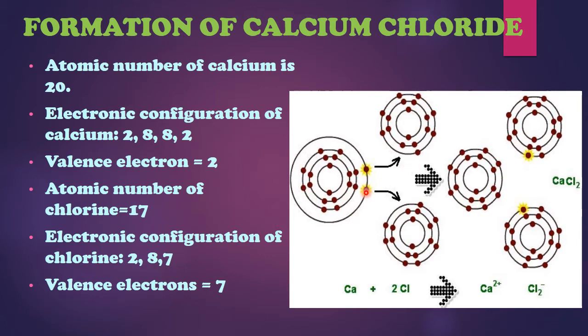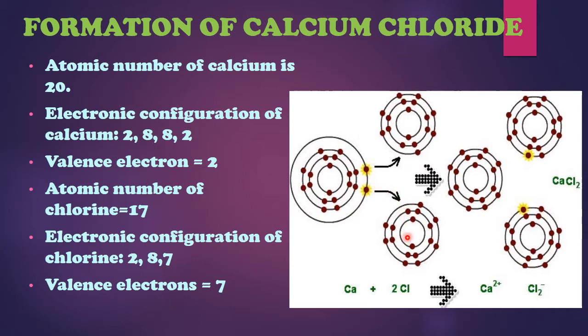This is a calcium atom, and the 2 electrons present in the outermost shell are shown over here. As it has 2 electrons in the outermost shell, it will be interested in losing these 2 electrons. One electron will be given to one chlorine atom, and the other electron will be given to another chlorine atom.